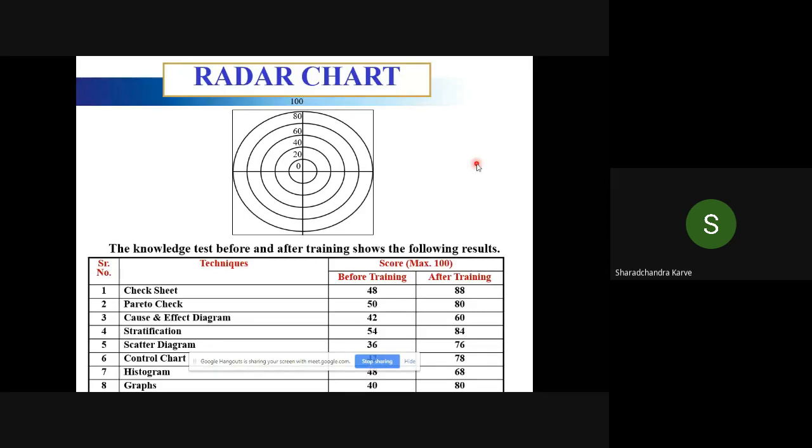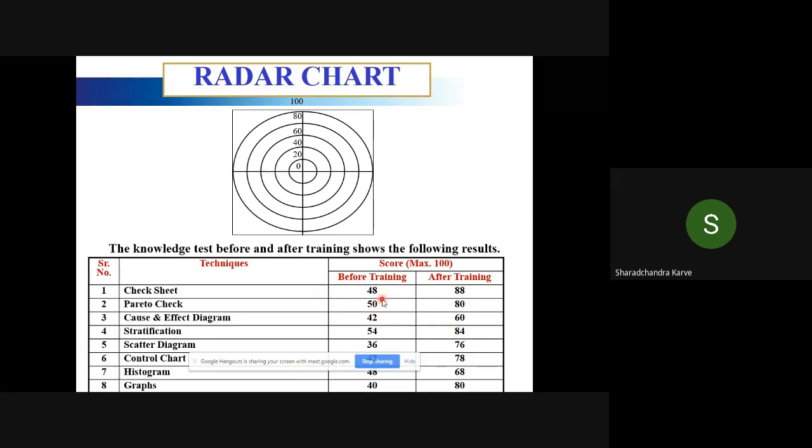This is a different kind of chart, which is called a radar chart. This chart is on a 360 degree. So basically, in this you can have before and after data. This is a typical example. There are 8 topics, and on the 8 topics the training was conducted, and the results of training, meaning the knowledge gained by training, are recorded in scores: how much was the score before the training and how much was the score after the training.